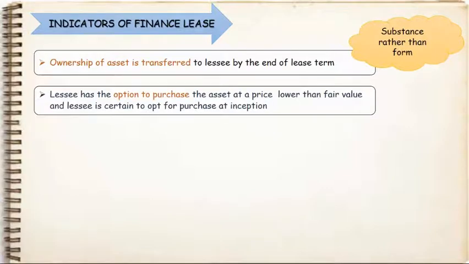Second, lessee has the option to purchase the asset at a price lower than fair value, and he is certain to opt for purchase at the inception, which means in the beginning of the lease agreement, lessor puts forward an option to lessee to purchase the asset at a lower rate after the lease term, and it is sure in the beginning of the lease contract that he will accept the purchase option.